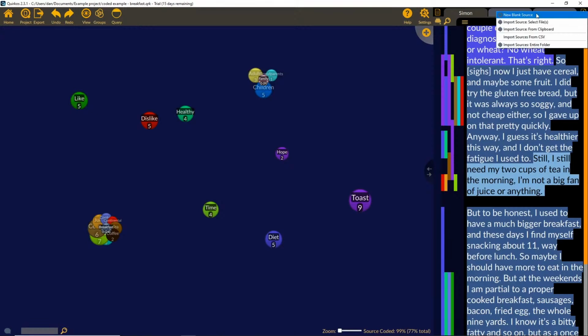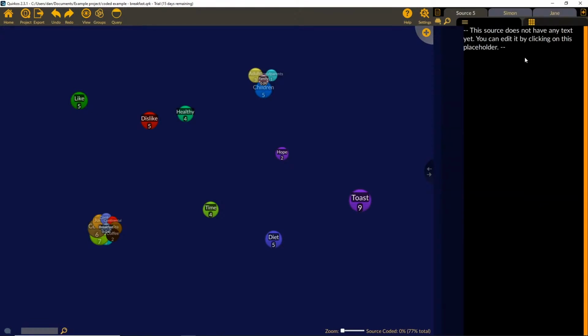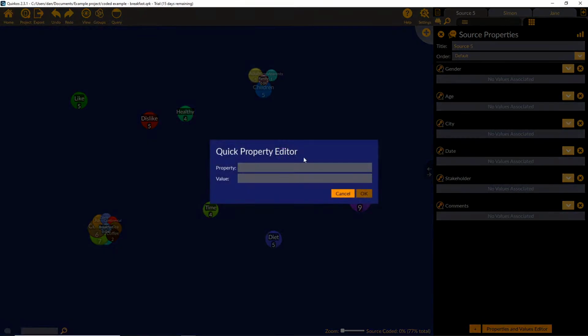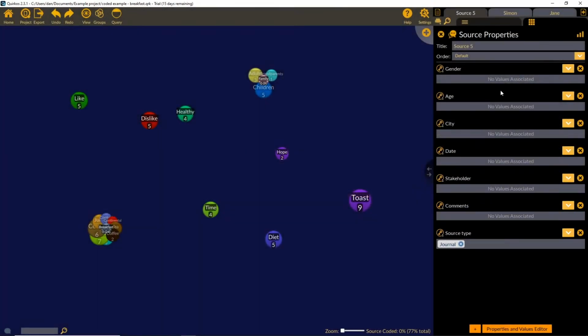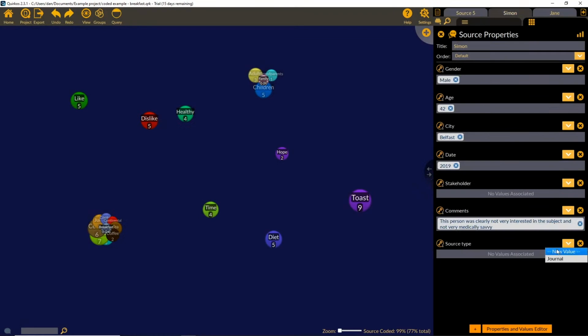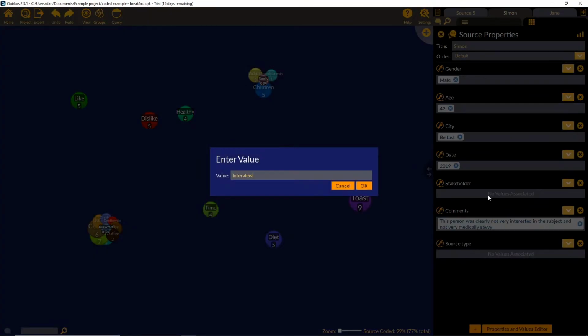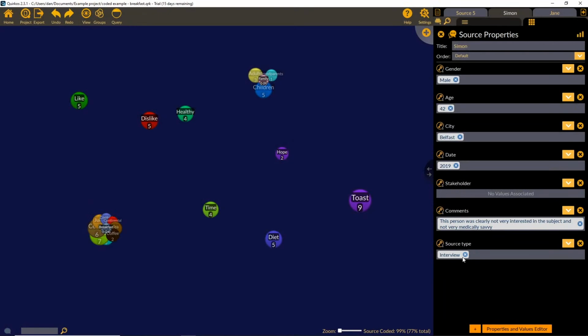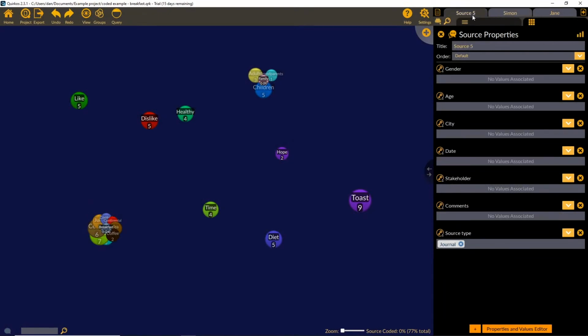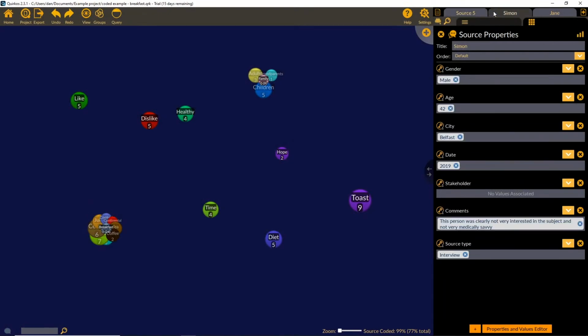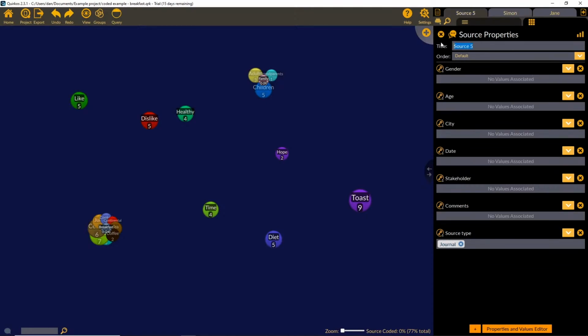So I'm going to create a new blank source in Quirkos. We're going to have a property here which is called source type, and I'm going to call this journal. That way it doesn't get confused with my other sources of data, which would be, for example, interview. What that means in the future is I can see my results just from my journal, or from the interviews, or across both of them. So that might be kind of useful.